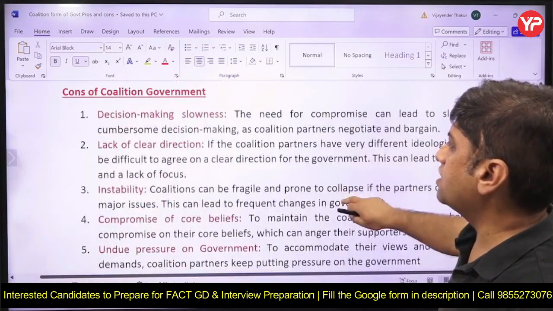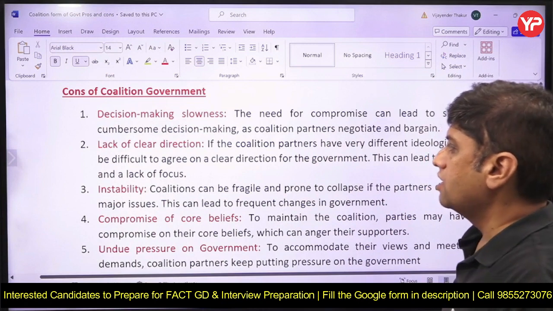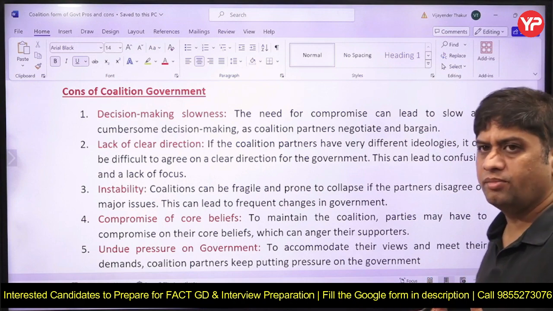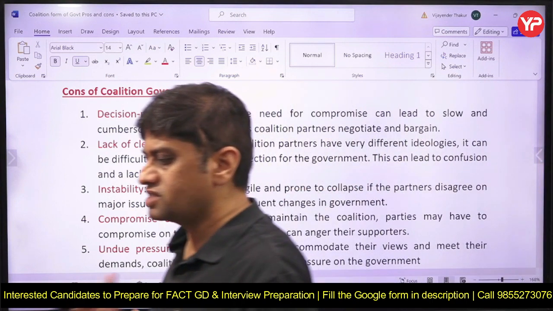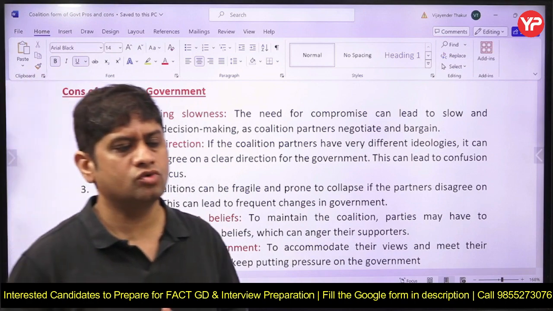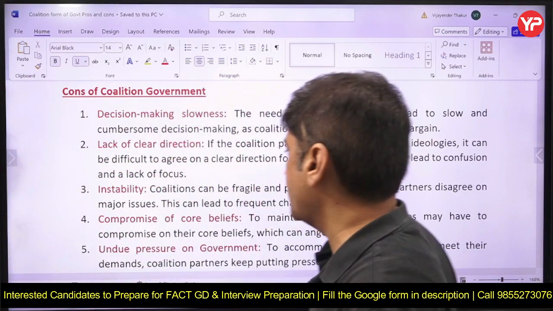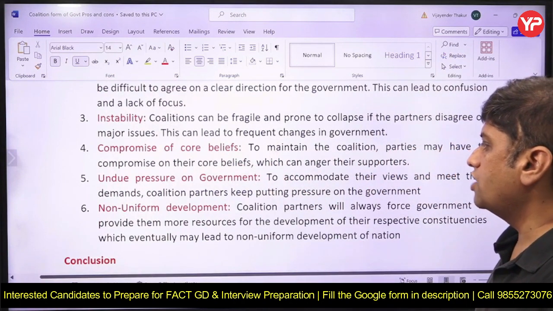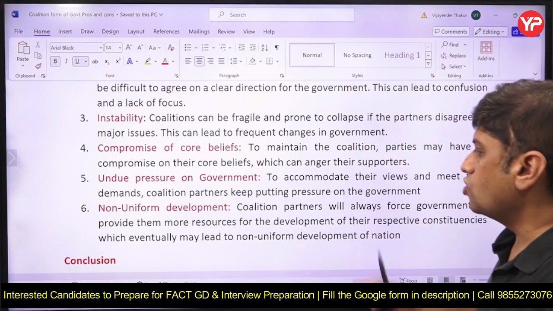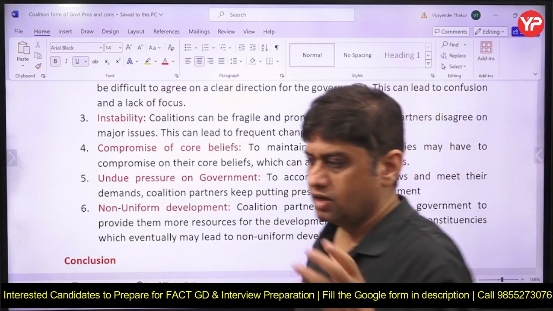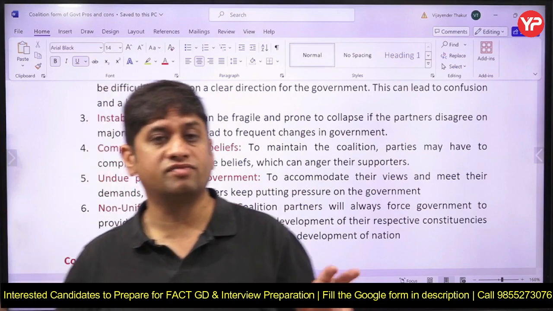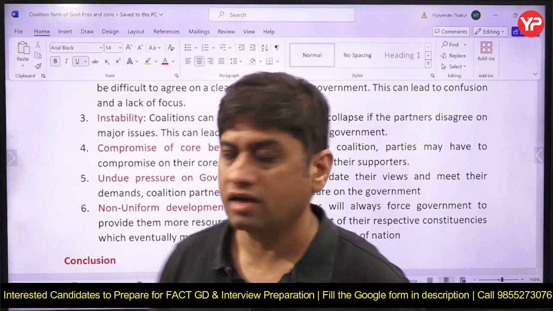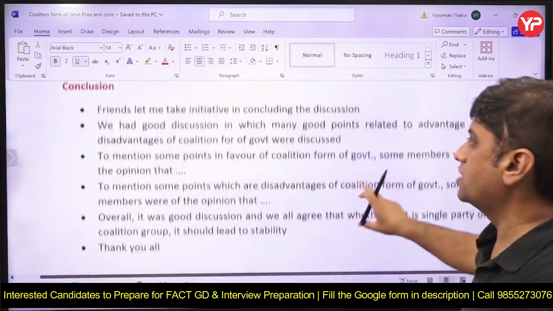So these are the advantages, and disadvantages, as I told you, decision making is slow. Clear directions are lacking, as coalition partners may have disagreements. They may not agree on the common points. Instability can be there. Compromise on core beliefs can be there. Undue pressure on the government can be imposed. Non-uniform development, like if Bihar and Andhra Pradesh are coalition partners, then more funds from the Centre can go to these states, and that can lead to non-uniform development. So that can be there.